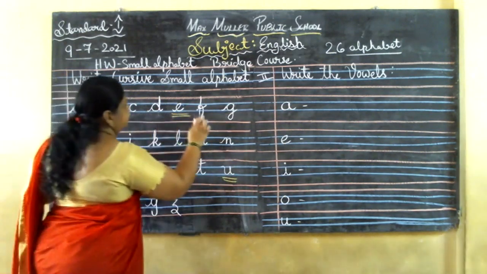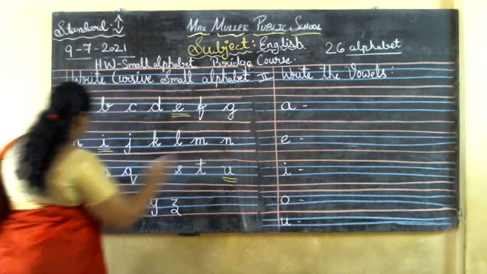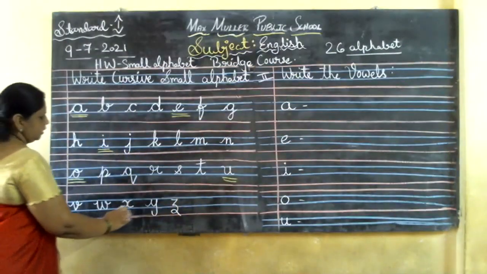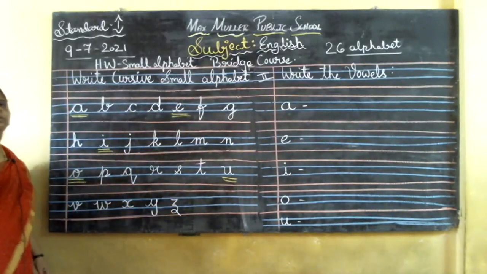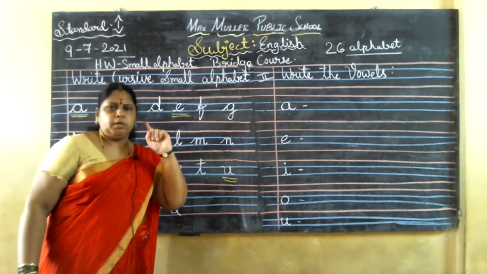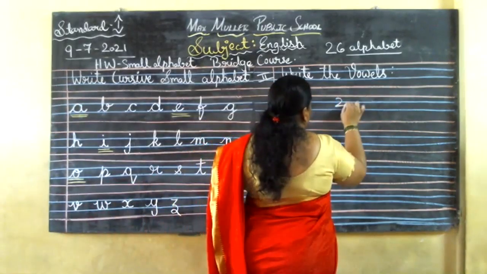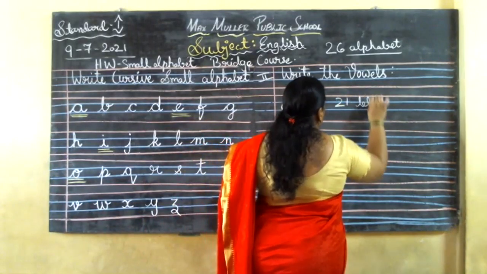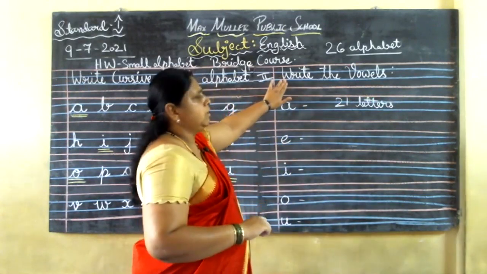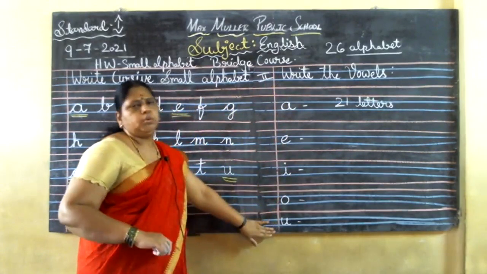1, 2, 3, 4, 5, 6, 7, 8, 9, 10, 11, 12, 13, 14, 15, 16, 17, 18, 19, 20, 21. What I told you? In the 26 letters, if you take out 5 letters, 21 will be remaining. Okay. So, 21 letters will be remaining. Like that. So, these are the vowels. I told you A, E, I, O, U.